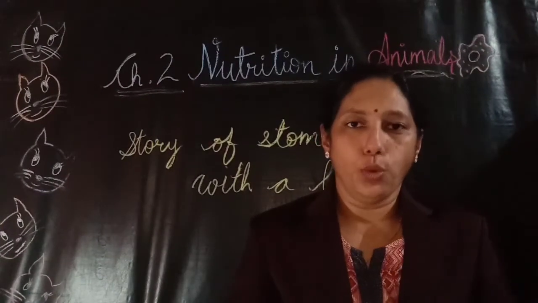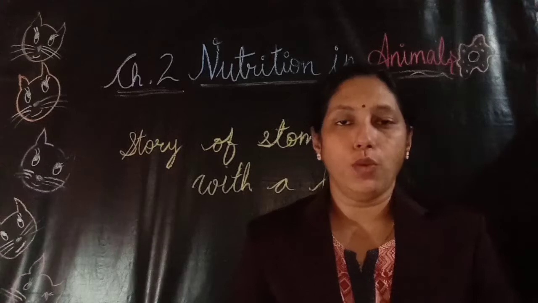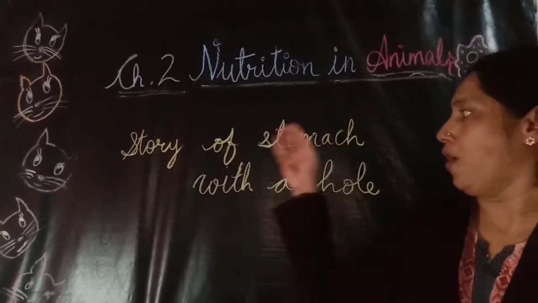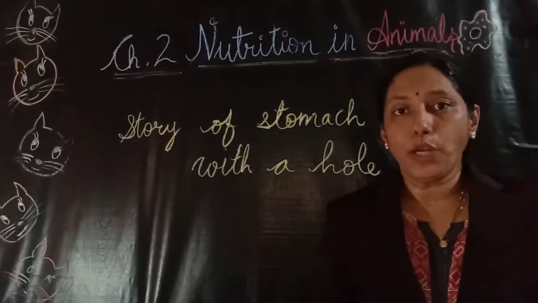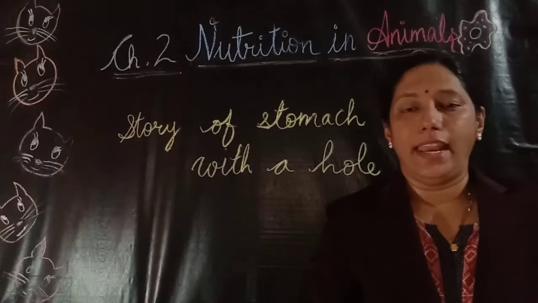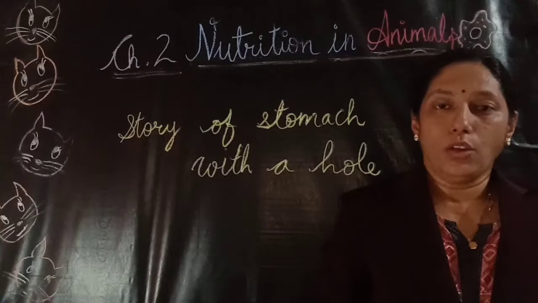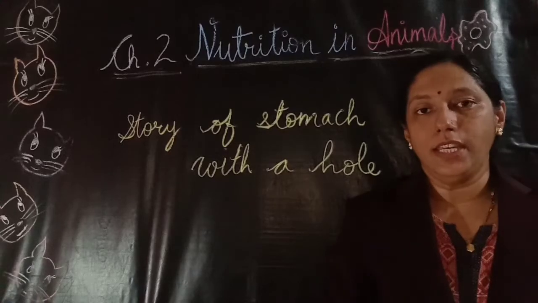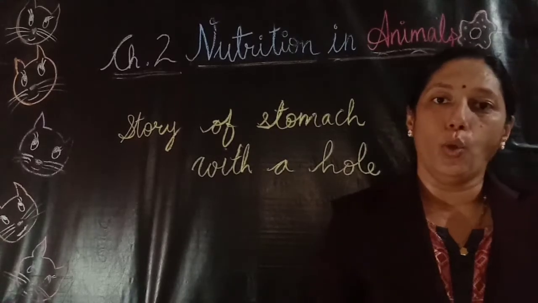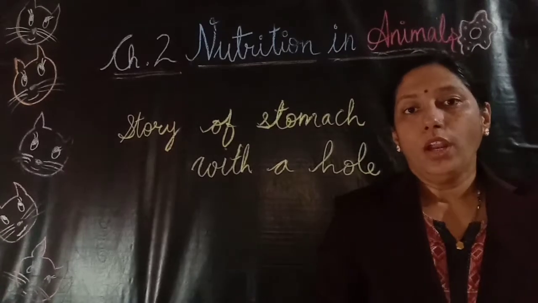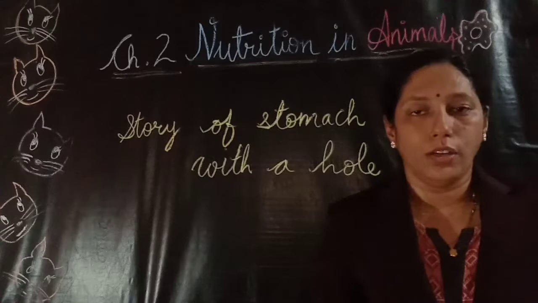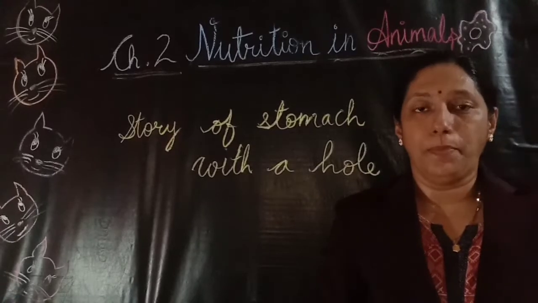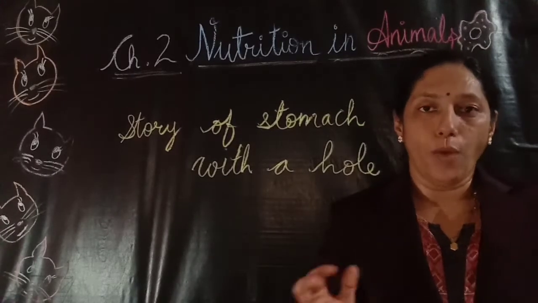There is one interesting story about how the working of the stomach was discovered. Today I am going to tell you that story, and the name of the story is Story of Stomach with a Hole. In 1822, a man whose name was Alexis Saint Martin got hit by a shotgun accidentally. The bullet damaged his chest and made a hole in his stomach. He was then taken to the army doctor, William Beaumont. This doctor saved his life, but he could not repair that hole of the stomach.